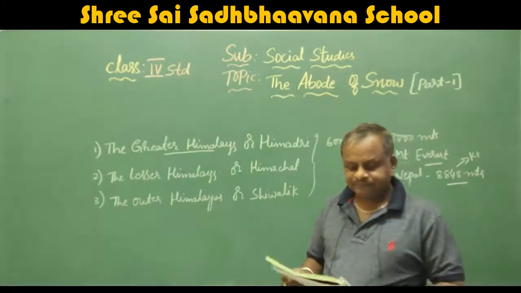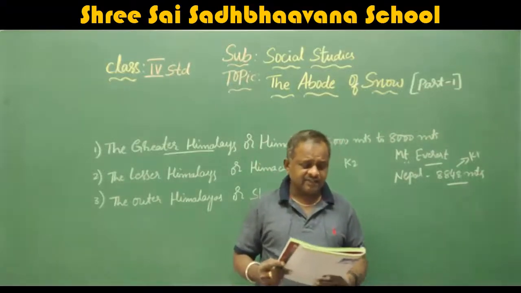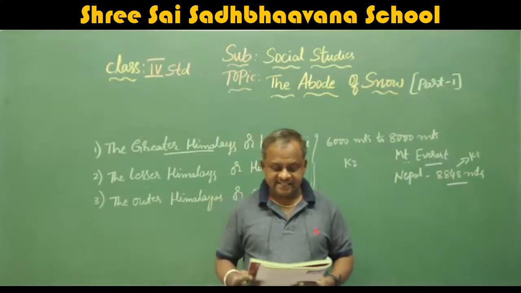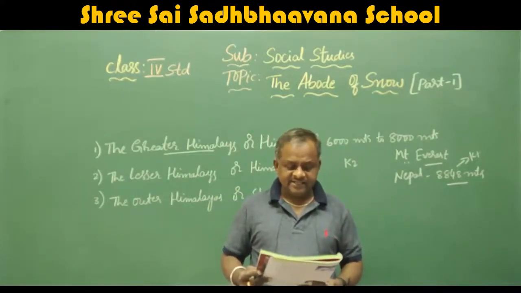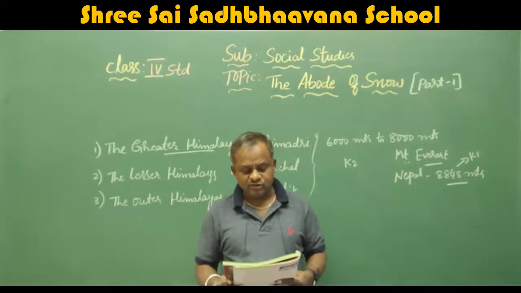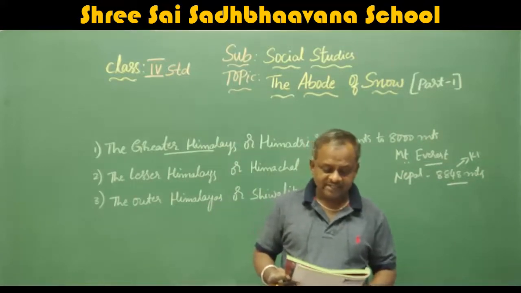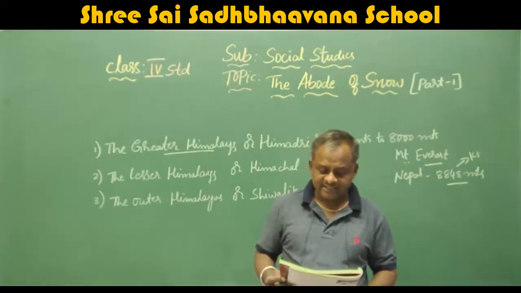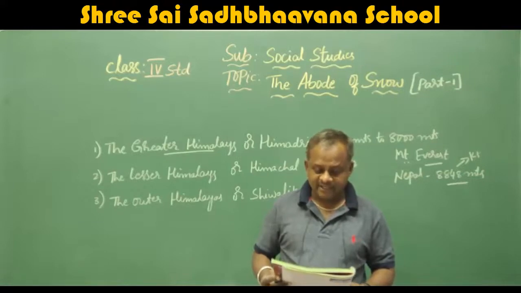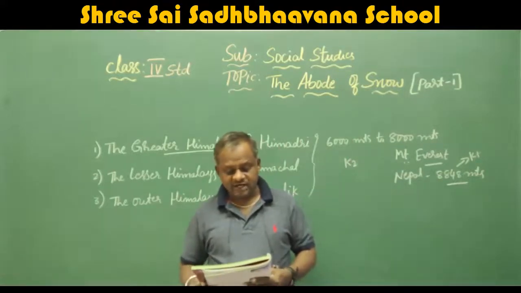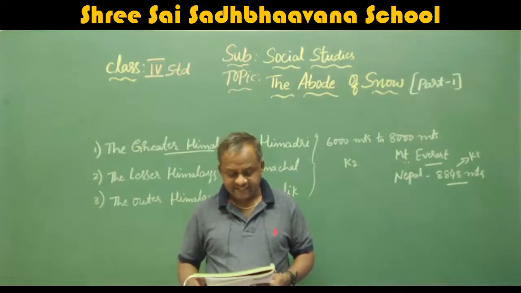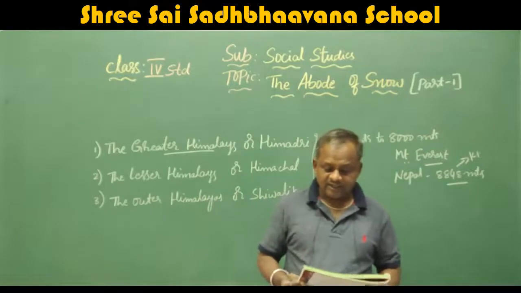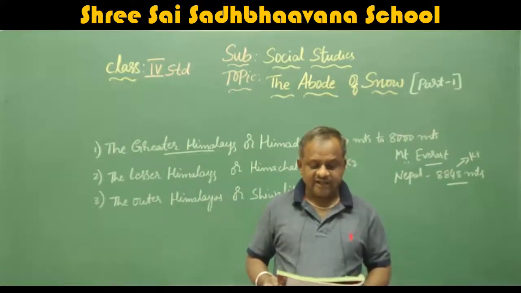Next, page number 11. The Great Himalayas, because of their altitude, contain most of the Himalayan glaciers. A glacier is a moving mass of ice. In summer, the ice melts and moves down the slopes of the mountains as rivers. Gangotri and Yamunotri are two important glaciers that start from the Himalayas. They move further down and form never-ending rivers like the Ganga and the Yamuna. These rivers cut through the mountains and form lowlands called valleys.